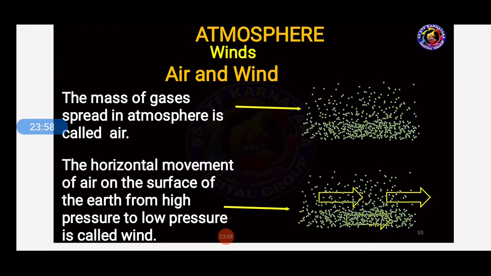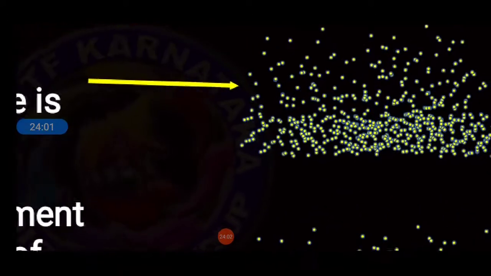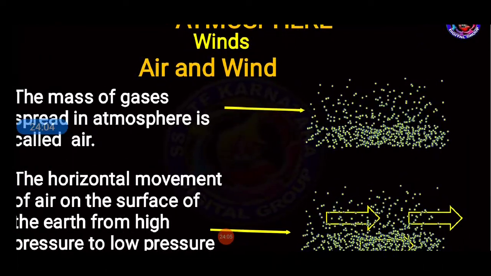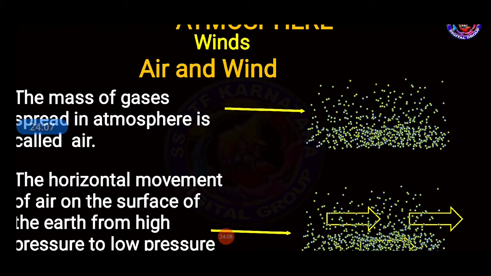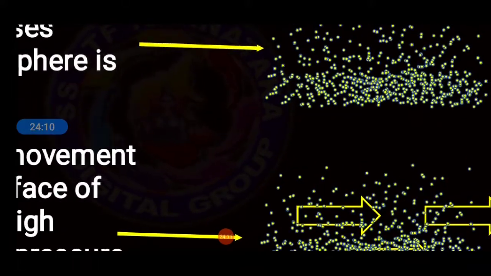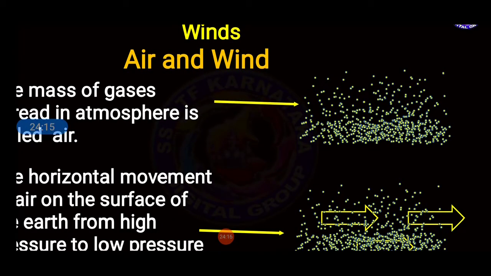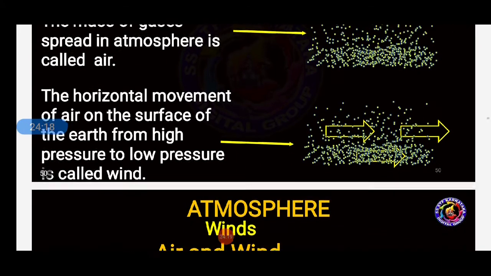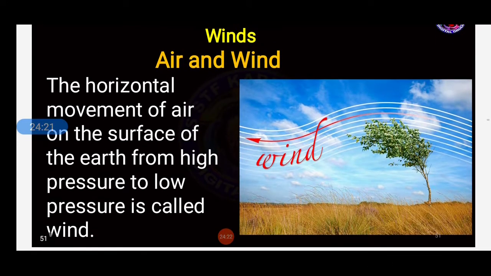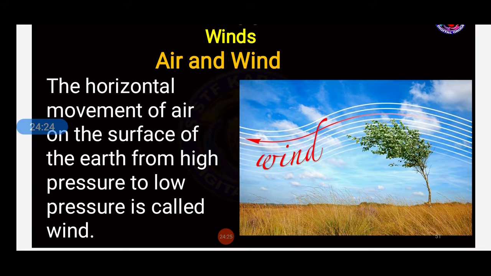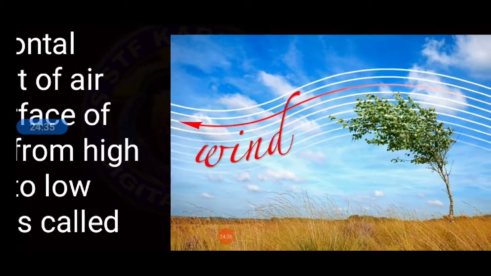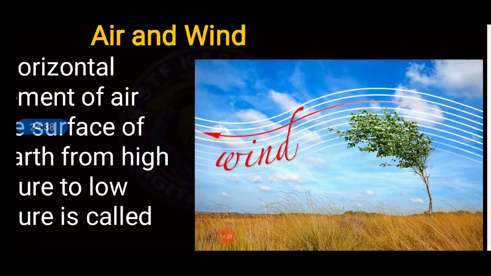Okay, students, here you can see the image on the screen of air and winds. Air is like this, gases. And here winds, you can see the horizontal lines like this. So this is all about air and wind. The horizontal movement of air on the surface of the earth from high to low pressure is called wind. As you can see again, the image is clearly visible, how the winds pass through in a wave-like structure in a horizontal form. This is nothing but wind.